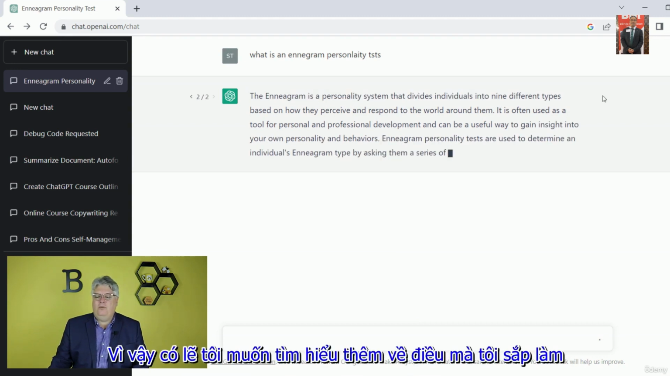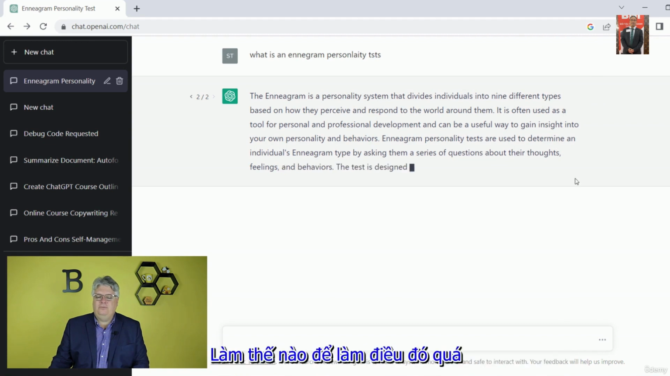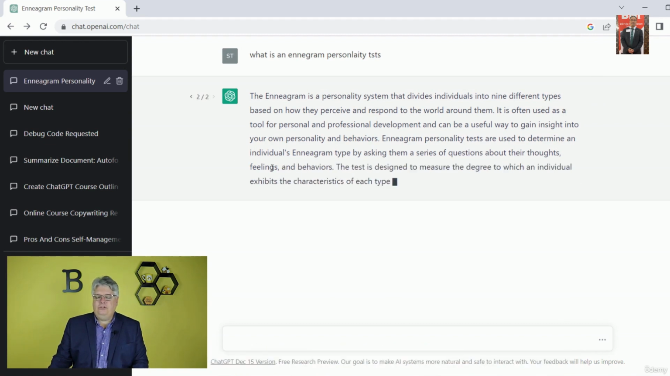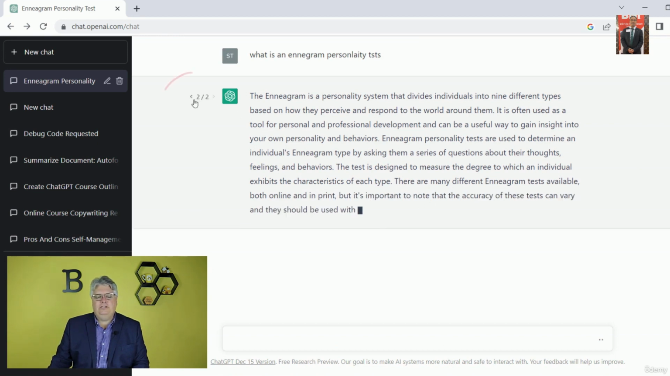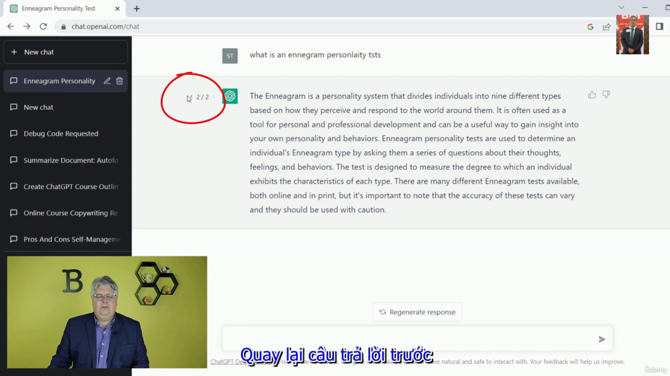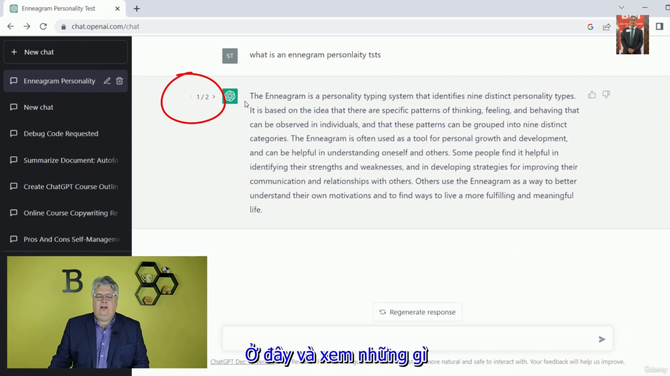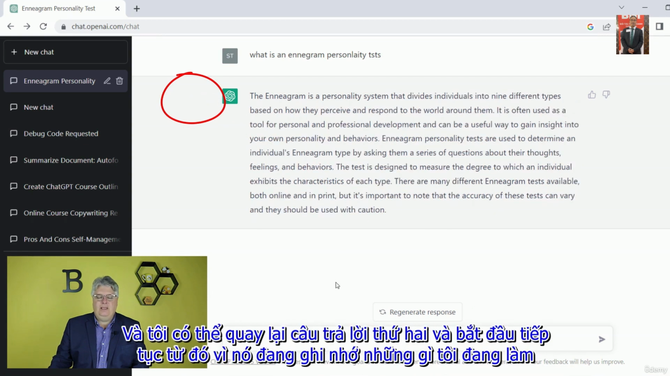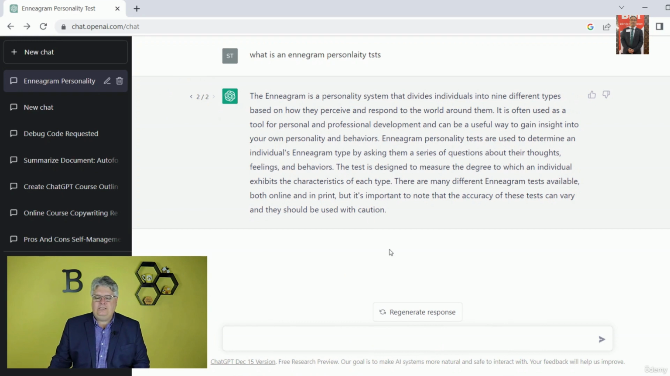So maybe I want to learn more about what I'm about to do. Here it's going to talk about this Enneagram test, online and print, blah, blah, blah. And what you'll see up here too, see where it says 2 of 2? I can go back to the previous answer here and see what the first answer was. And I can go back to the second answer and continue from there because it's remembering what I'm doing.